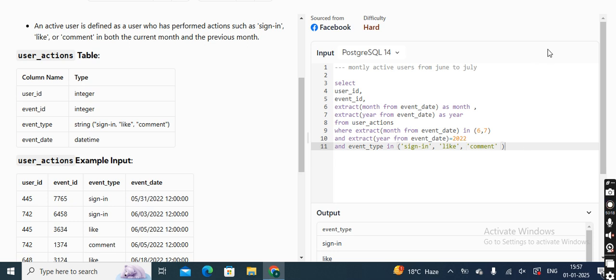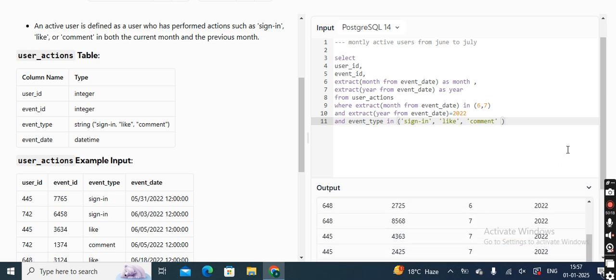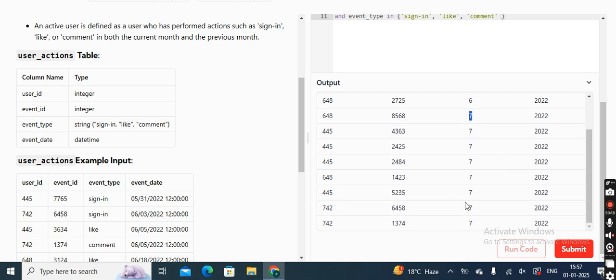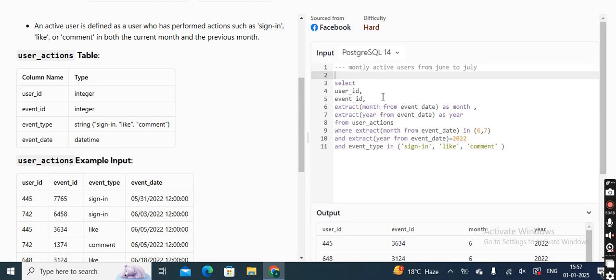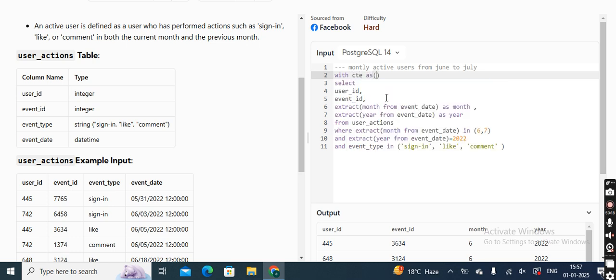Great. Now just run the query and see. Without any error, we have reached till here. So now my month is specifically segregated into 6 and 7. Now I don't need to worry about any other stuff like if there is any March or August or May in between. Now it is segregated into June and July. So our first part is done. Now I will put this as CTE. Done.